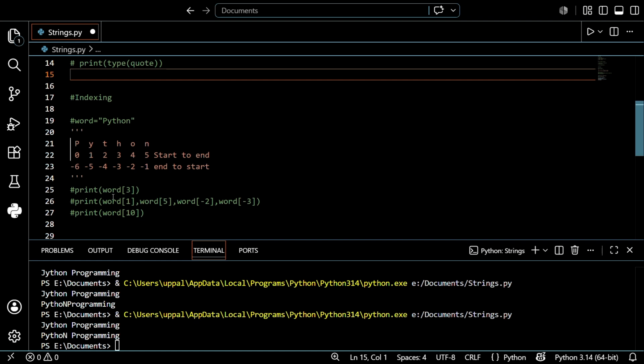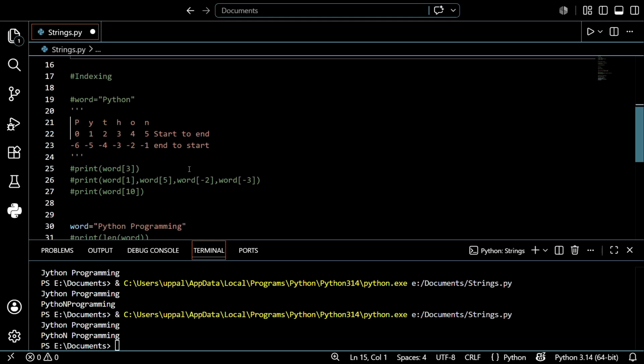But there's the same concept for strings also, with one difference. In a list, one position stores one value, but in a string, each position stores one character. I hope you understand. And we just access it by using indexing like in lists.